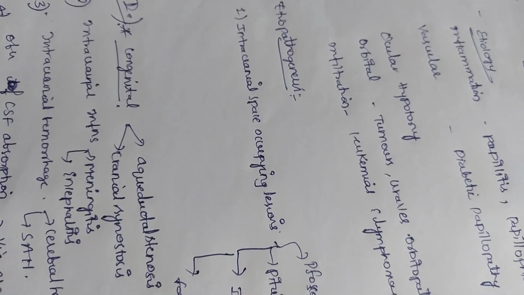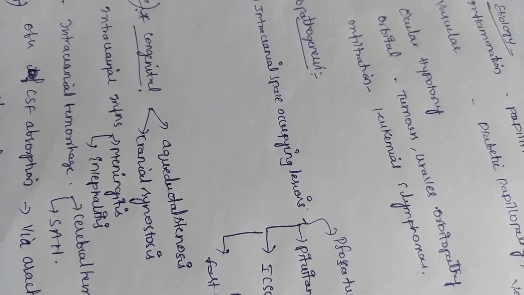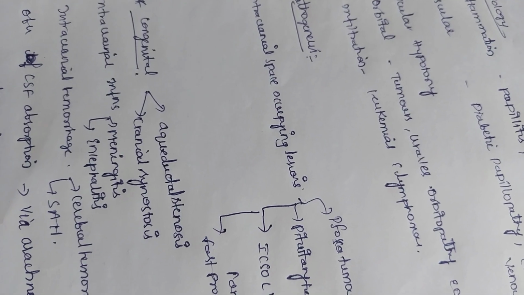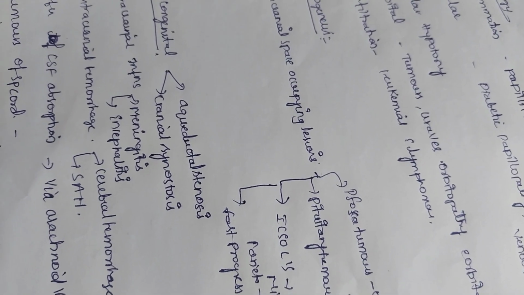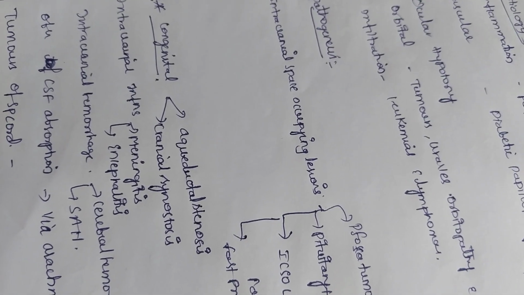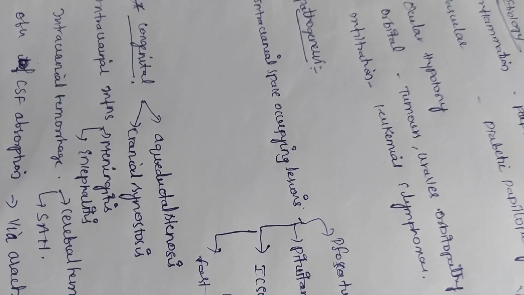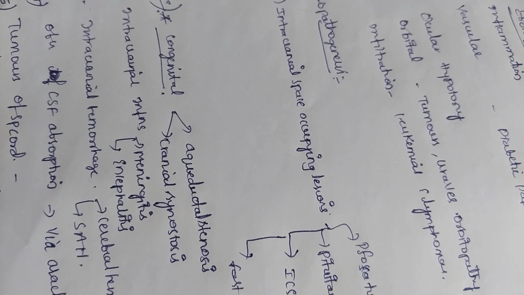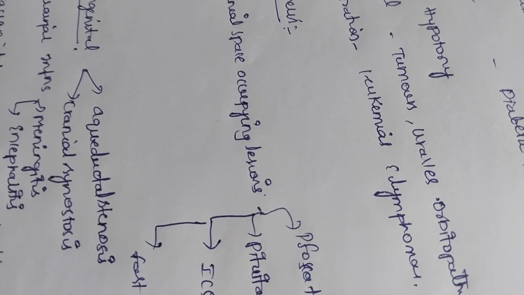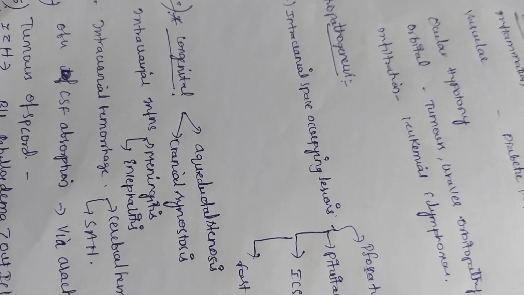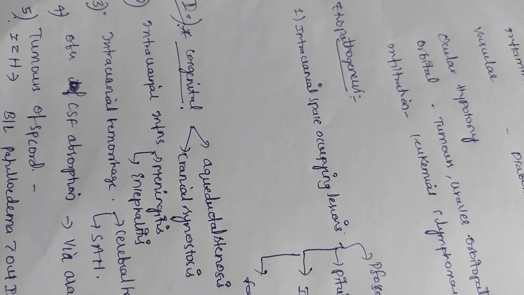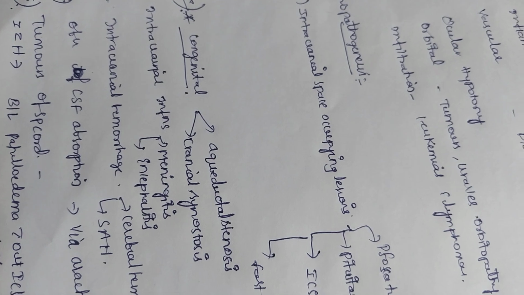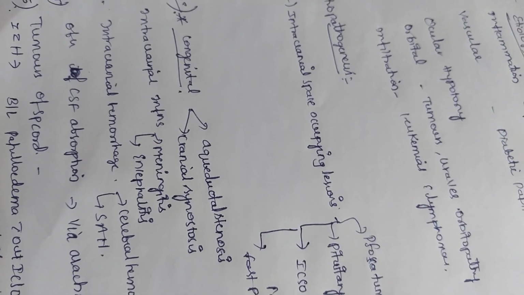Coming to congenital causes: aqueductal stenosis, cranial synostosis. Cranial synostosis means premature fusion of the cranial bones. Another is intracranial infections like meningitis, encephalitis, and intracranial hemorrhages. Correlate with the etiology: vascular means vessel, there may be rupture like hemorrhage.